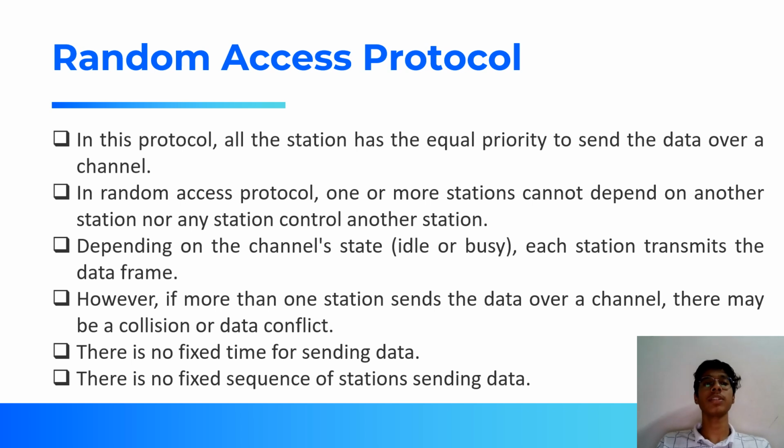As I previously mentioned, in this tutorial we are learning about random access protocol. In this protocol, all stations have equal priority to send data over a channel. One station cannot depend on or control another station. Depending on the channel state, whether the channel is idle or busy, each station can transmit its data packets. However, if more than one station sends data over a channel, there may be a chance of collision or data conflict. There is no fixed time for sending data and no fixed sequence of stations to send the data.